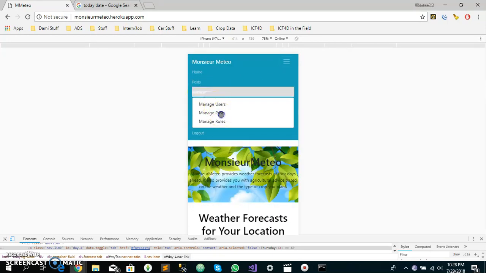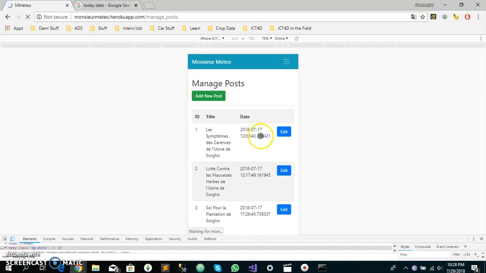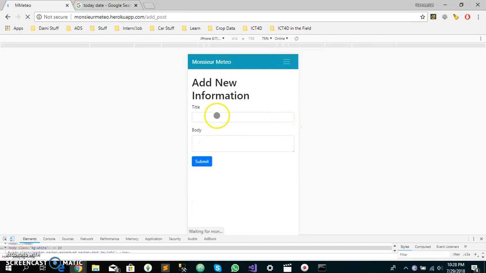To also manage posts, like adding new posts, the user can go to manage posts, where you can edit an existing post or add a new post. Let's say the title is hello, and the text is: this is a test post added to test the system.